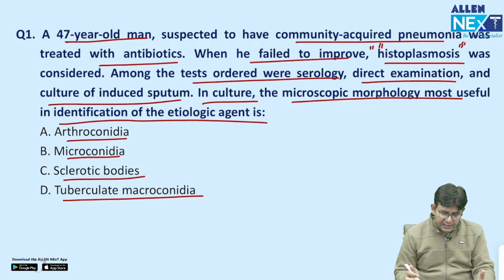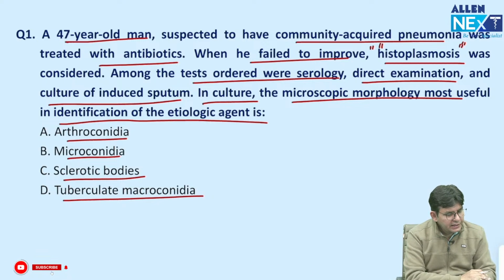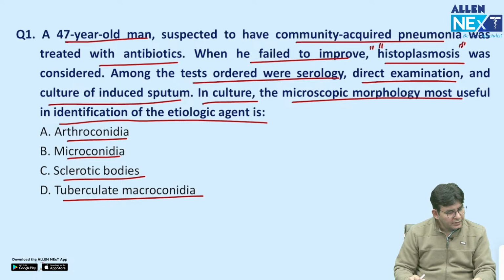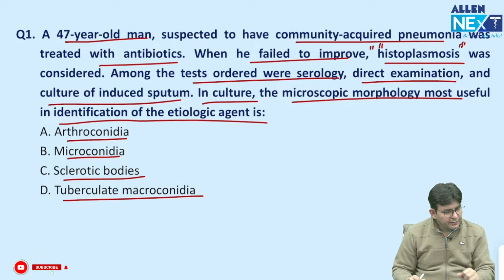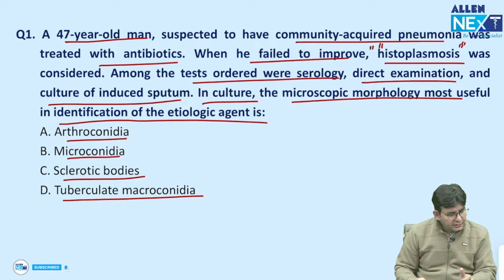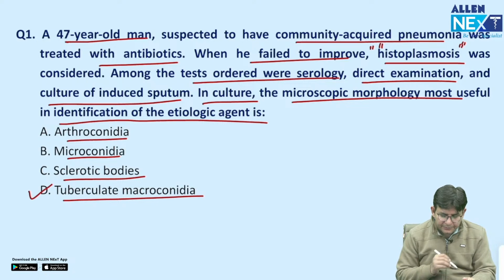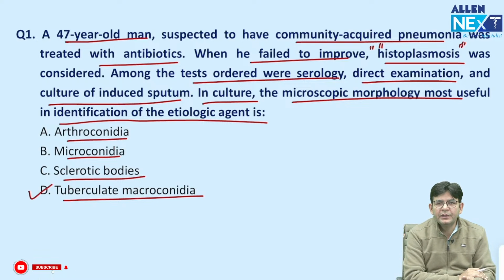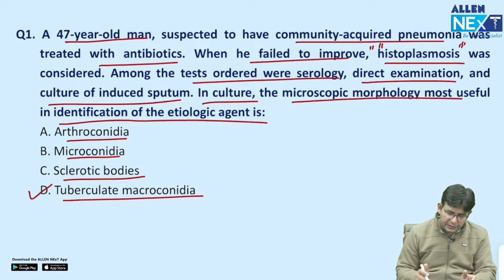So, what should be the answer in this particular one? As Shilpa said C, Sahil said D. Yes, anybody else wants to try this? What should be the answer in this particular question? Okay Sahil, fine. So, the answer is, as Sahil has told, D, that is the tuberculate macroconidia.